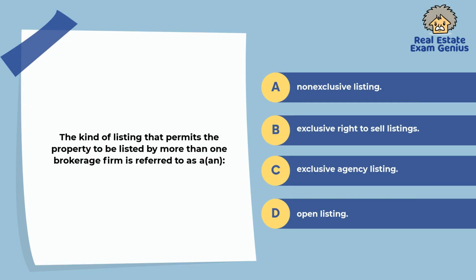93. The kind of listing that permits the property to be listed by more than one brokerage firm is referred to as a: non-exclusive listing. Exclusive right to sell listing. Exclusive agency listing. Open listing.